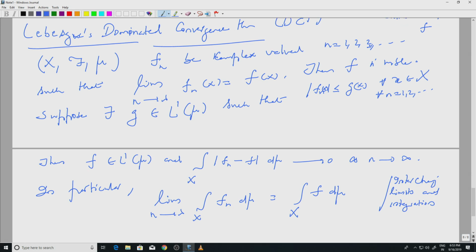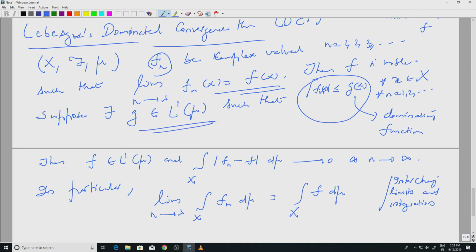So, there are conditions. One is that the f_n's are measurable functions and the limit exists, and more importantly there is a g which dominates. So, this is the dominating function, right. The dominating function g has to be integrable. Okay. So, there is a control on the way the f_n's grow in some sense. In that case we have this convergence. This is a rather strong convergence, we will see it later. In particular, we can interchange integrals and limits.